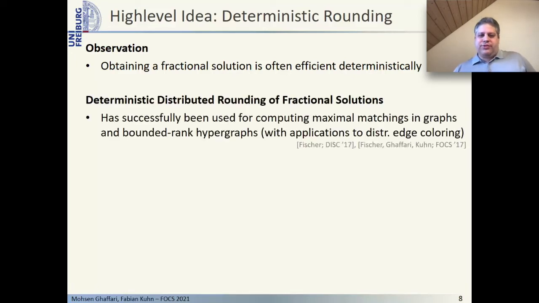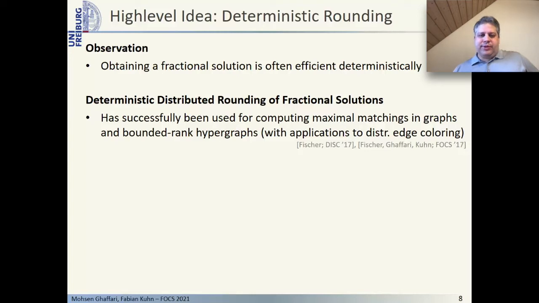A somewhat natural approach to obtaining deterministic distributed algorithms for symmetry breaking problems is therefore the following. One first solves some fractional relaxation of the problem, and one then deterministically rounds the fractional solution to an integral one. The potential of this method has in particular been demonstrated in some recent deterministic distributed algorithms for the maximal matching problem in graphs and in low-rank hypergraphs.